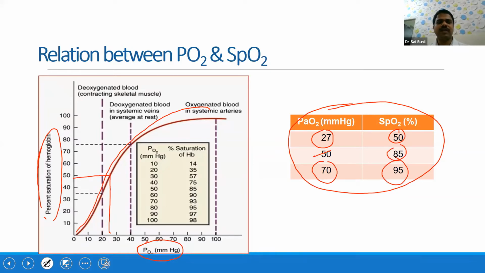That means we need a PaO2 of around 70 to maintain a saturation of 95. That is important. But if you keep on increasing PaO2 further, what will happen? It is a flat curve, so the saturation is not going to improve. The maximum upper limit is 100, isn't it? Beyond that, it won't increase. Only the PaO2, that means the dissolved oxygen, will increase, which has its own problems.